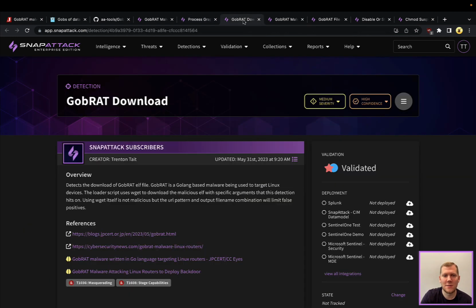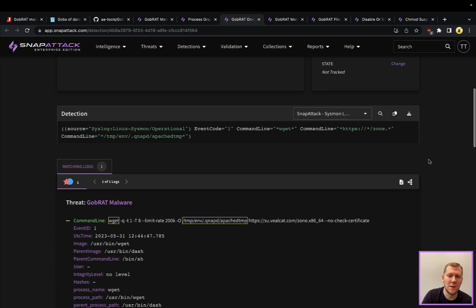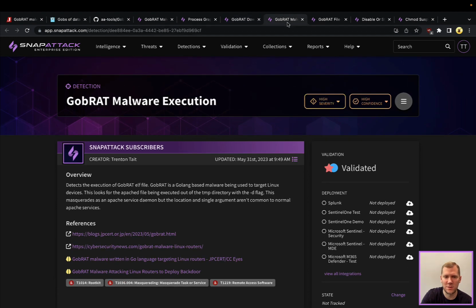So let's take a look at some of those detection strategies, three here particular to this GobRAT sample. This first one is looking at the downloading. If you are able to monitor this from the process side, you can look for those wget commands and look for the file name or the location where this is being downloaded. So you can see hits here as well. This could also just as easily be monitored at a network level, if you're looking for those specific domains or things of that nature. If the router isn't typically going out and communicating to some of these servers, that would definitely be its own interesting detection that you could hunt for as well.